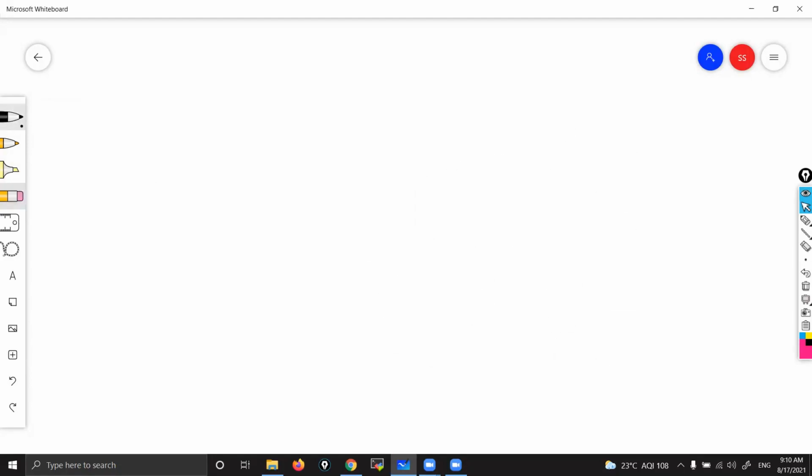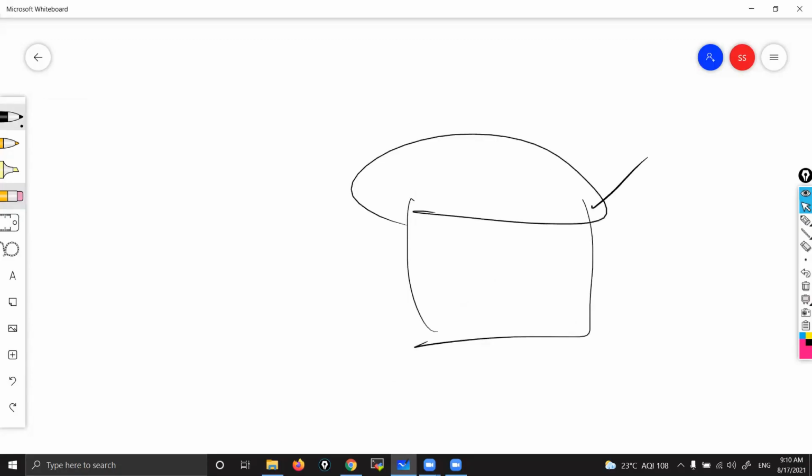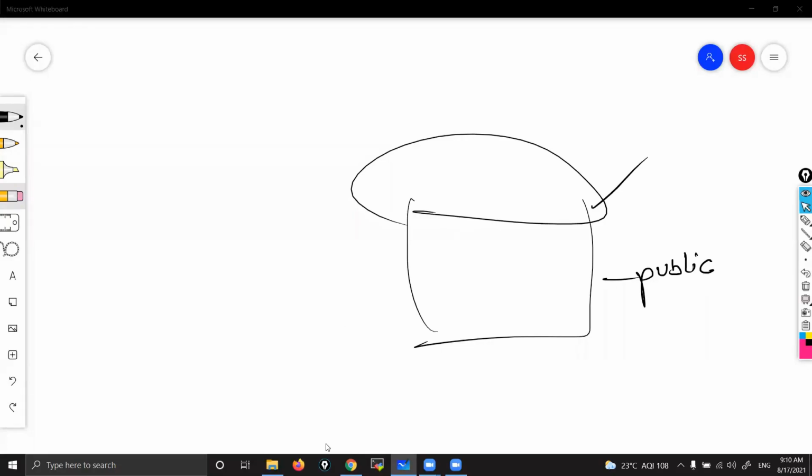Now what I'll do, first I'll show you how to create a bucket, and how to make the bucket public. By default, bucket is private, no one can access. But then we'll see how to make it public. That means giving permission so that we can access from outside.